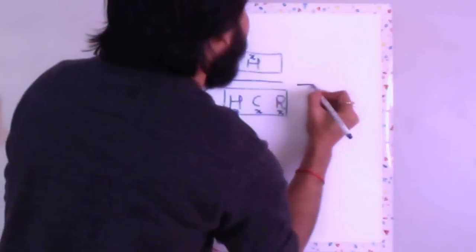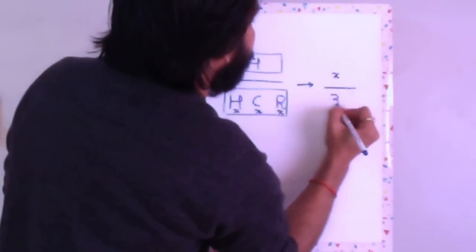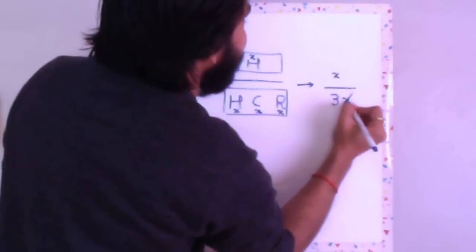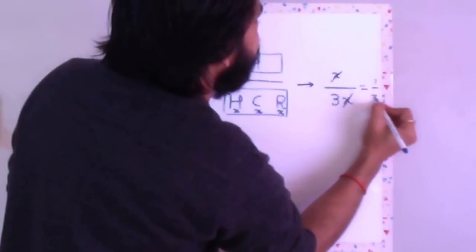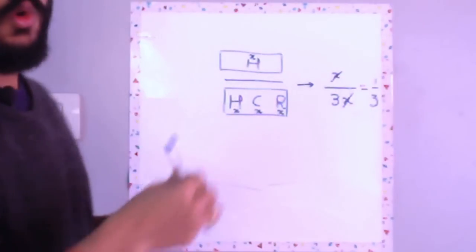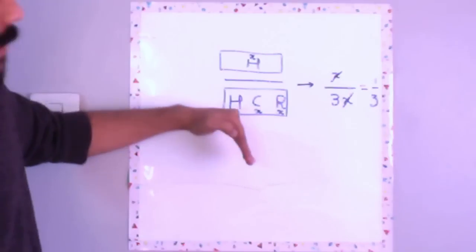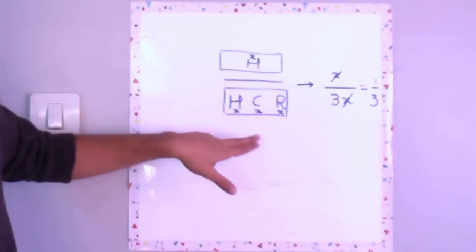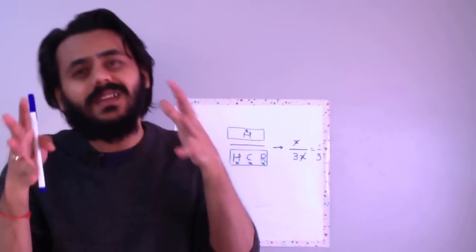So this changes to X upon 3X. X will be cancelled and you will get 1/3. So you got 1/3, but do not forget the assumption. The assumption was that all the three states of the world were considered equally likely.